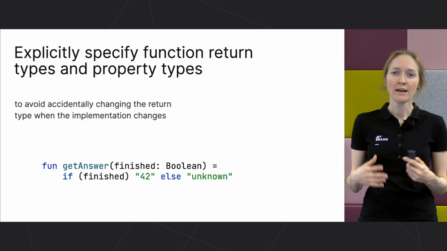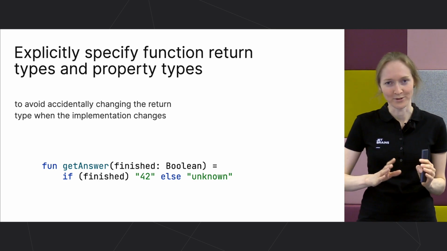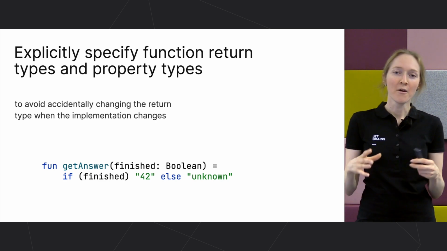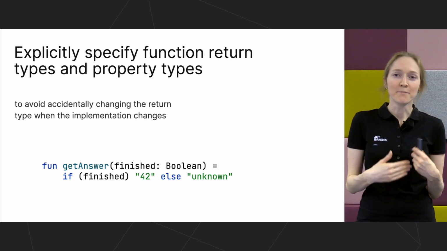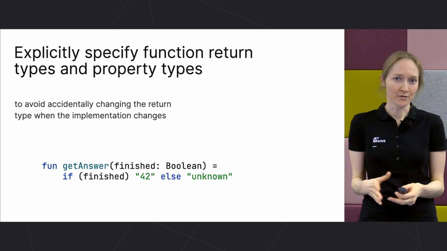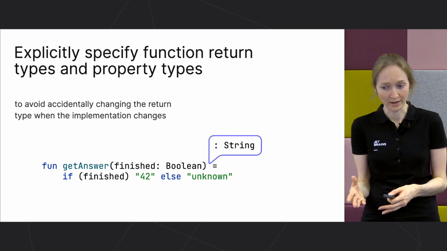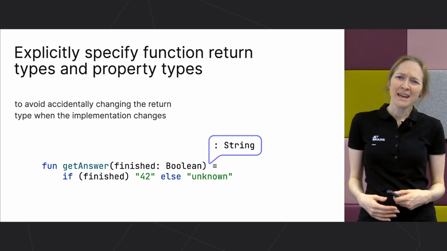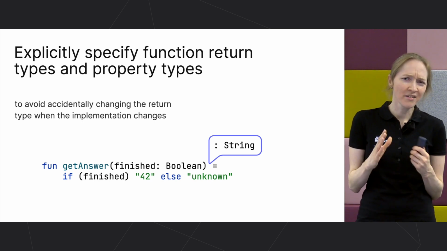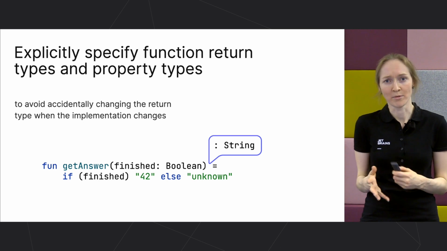Another recommendation is to specify function return types and property types explicitly. For a similar reason, to prevent breaking the code by accident. For example, you define the getAnswer function and allow the Kotlin compiler to infer its type, it's string. But maybe then you decide to change a minor thing in the implementation, to replace the string 42 with the number 42.